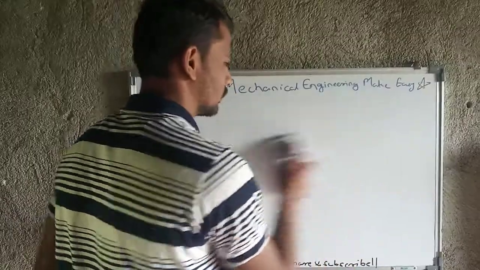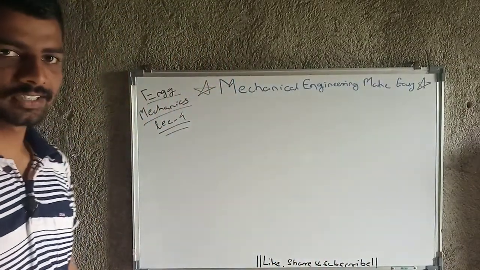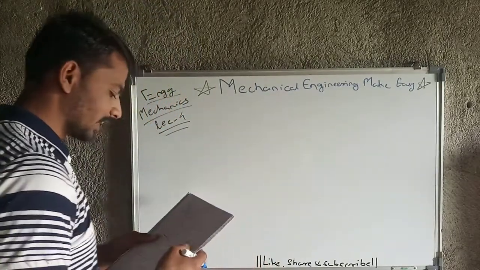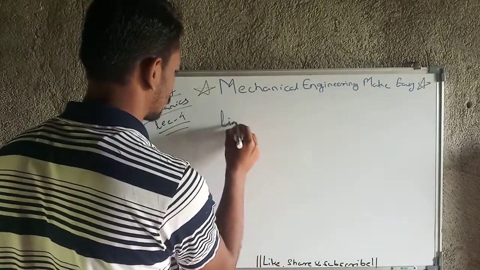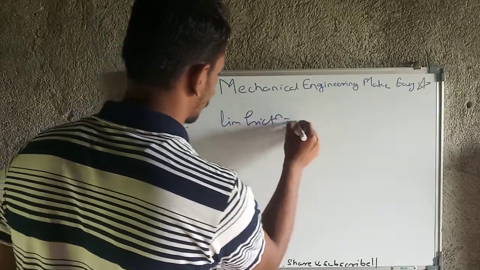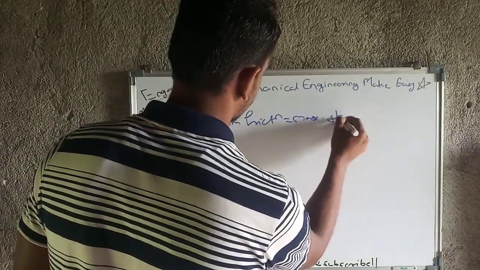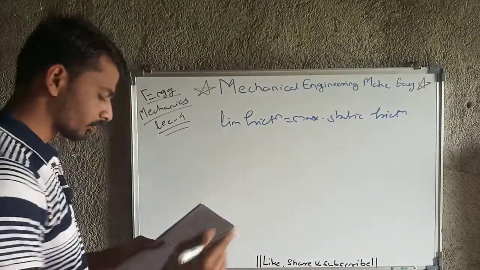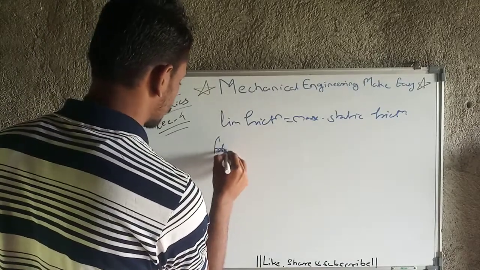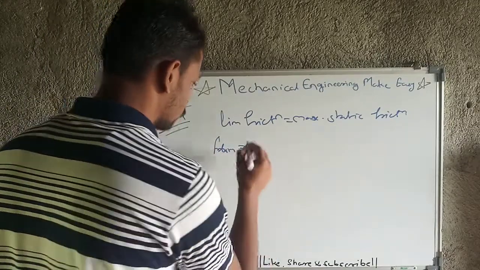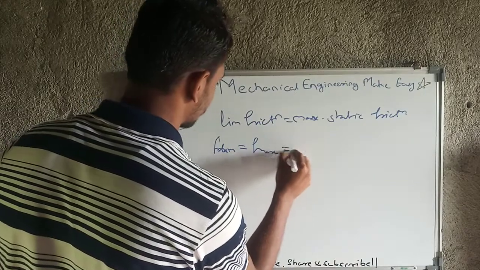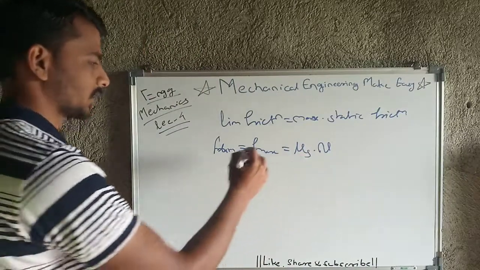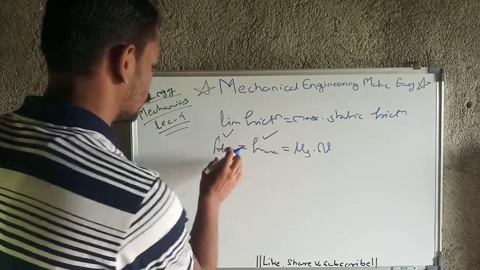And why? Because the static coefficient of friction is larger as compared to kinetic coefficient of friction. So the limiting friction, that is nothing but maximum static friction. So that's why F limiting is equal to F max, which is equal to mu s into n, that is coefficient of static friction into normal reaction. This is nothing but F max, and F max equal to limiting friction.